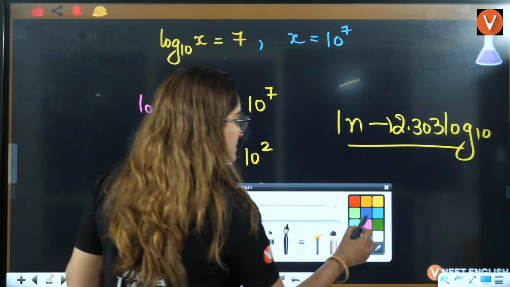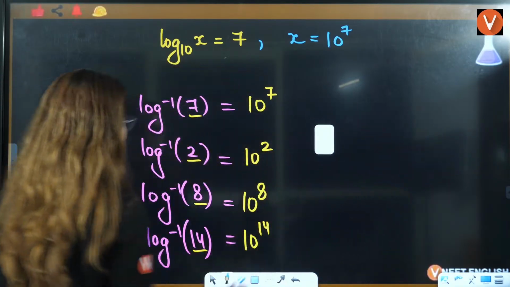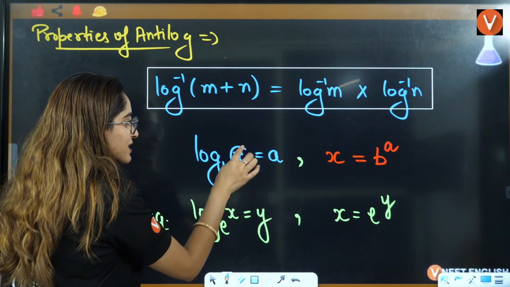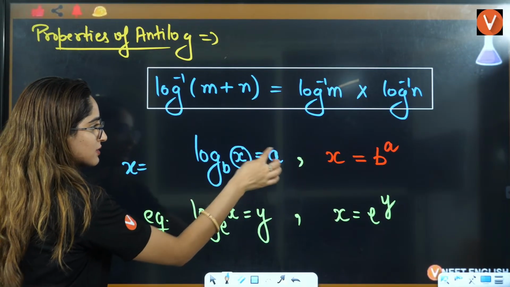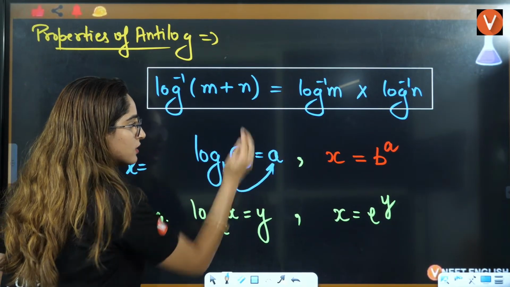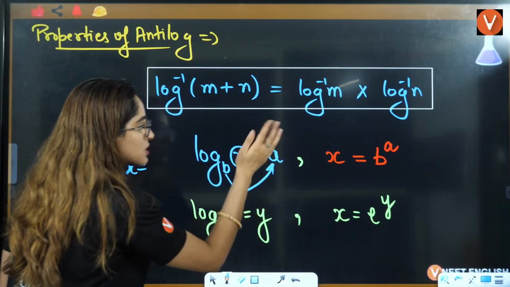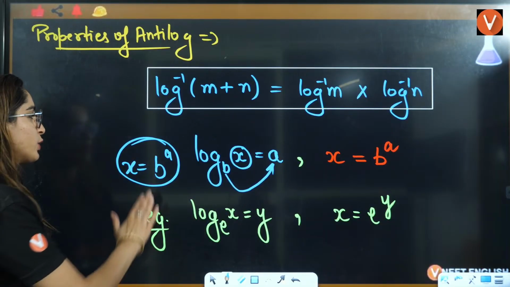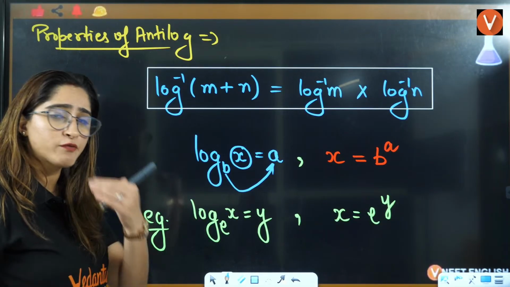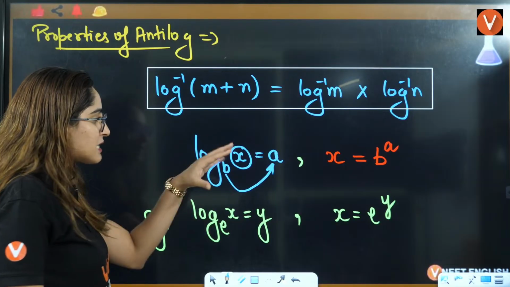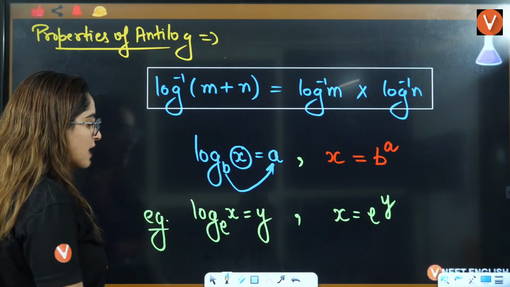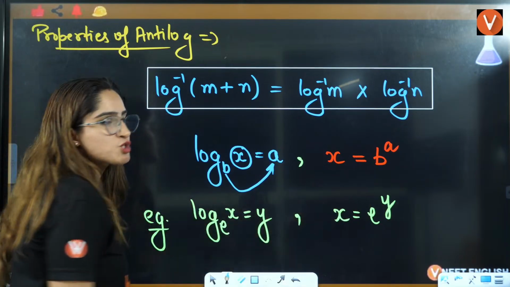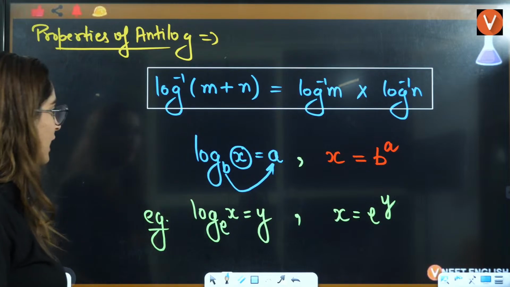But a simple thing is, this is the property: log base b of x is equal to a. So this x value is equal to this a, this base is going to push this a up here, so it will be b raised to power a. This is the property of log that we study in logarithms, right? Now, I'm giving an example. The example is log base e of x is equal to y. So applying this formula here, x is equal to e raised to power y. This is just an example I am giving you.